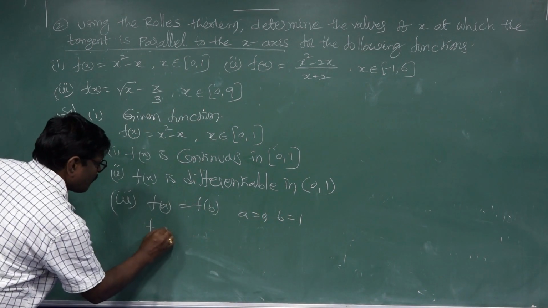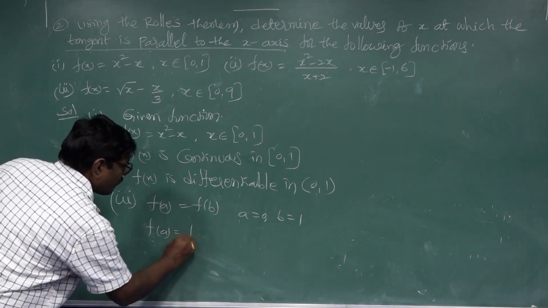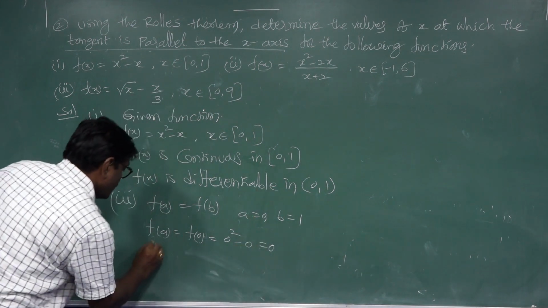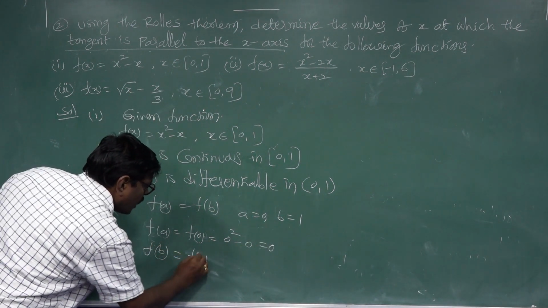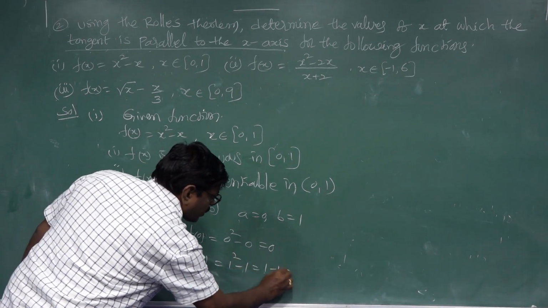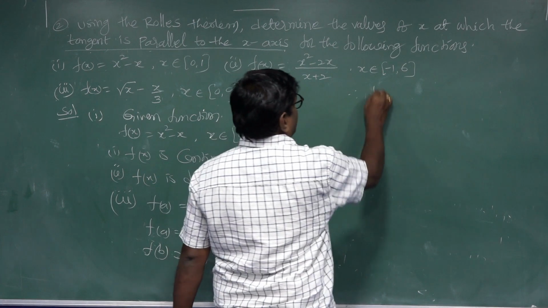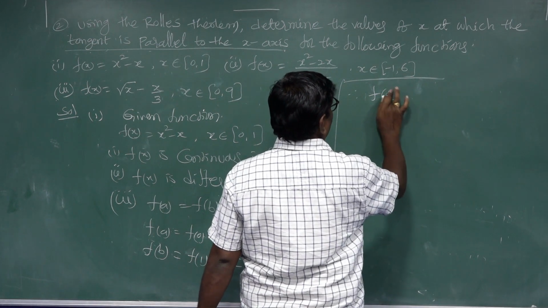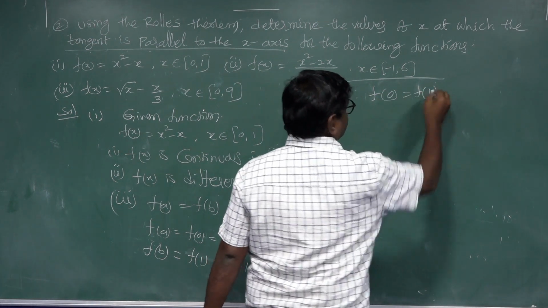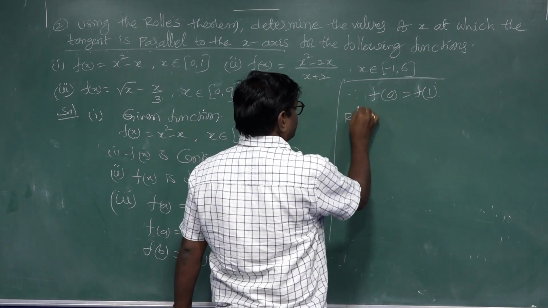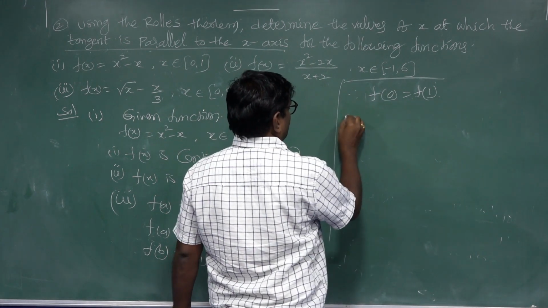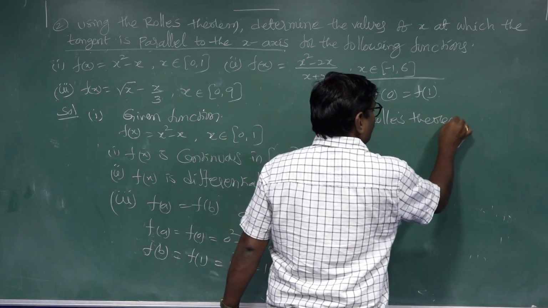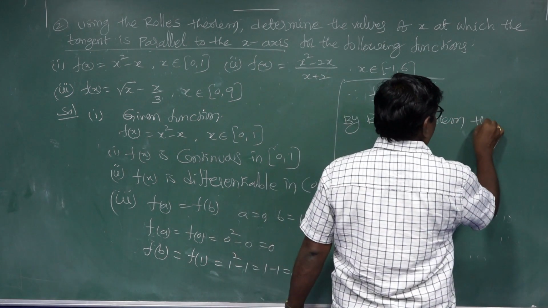The substitution. F of a is equal to f of 0 equal to 0 whole square minus 0, equal to 0. F of b is equal to f of 1, 1 whole square minus 1, 1 minus 1 equal to 0. Therefore, f of a is equal to f of 0 is equal to f of 1. Now Rolle's theorem: by Rolle's theorem, there exists